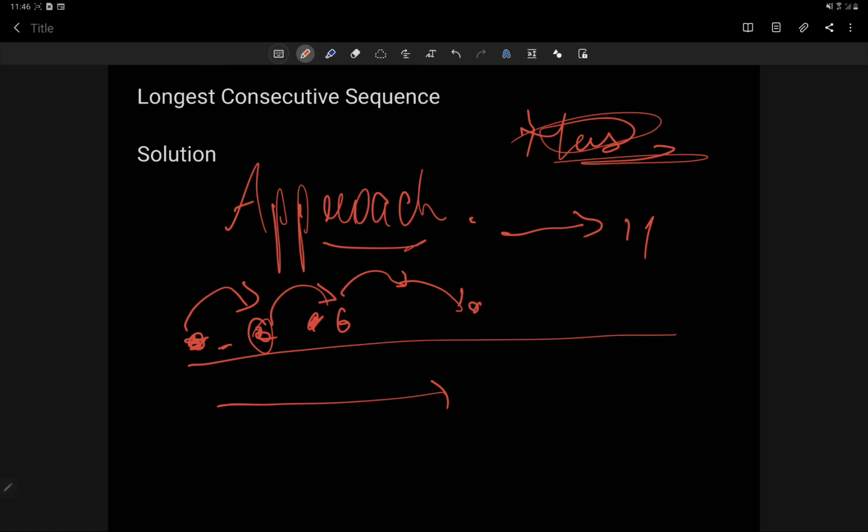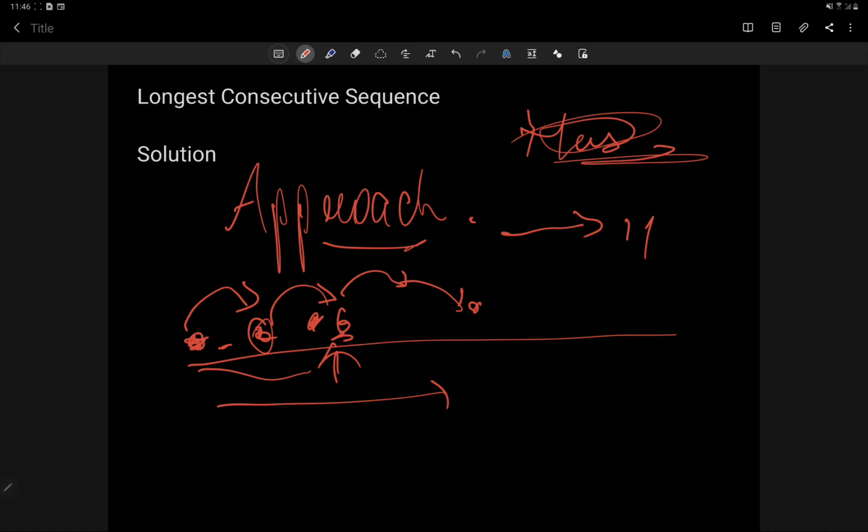But repetitions can occur. Suppose we have traversed this. While traversing, how will we know that we have already traversed it? We are not keeping any record of whether we have traversed it or not. So there can be two approaches for this problem.